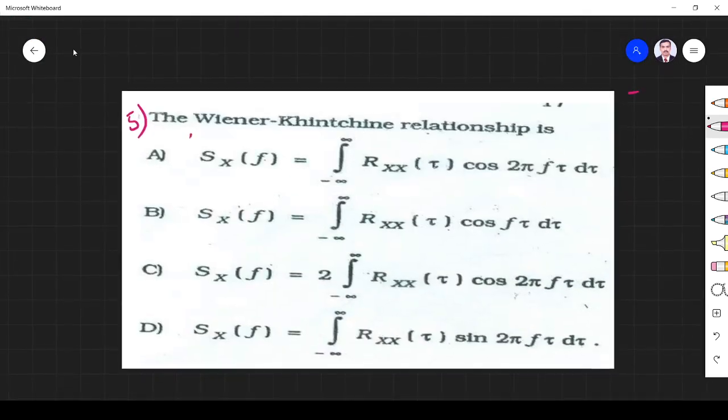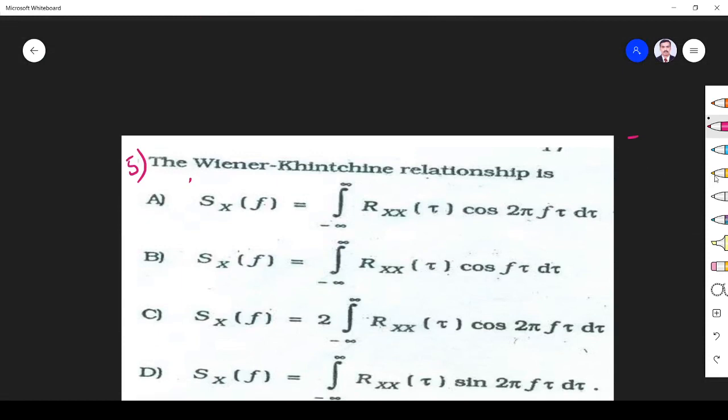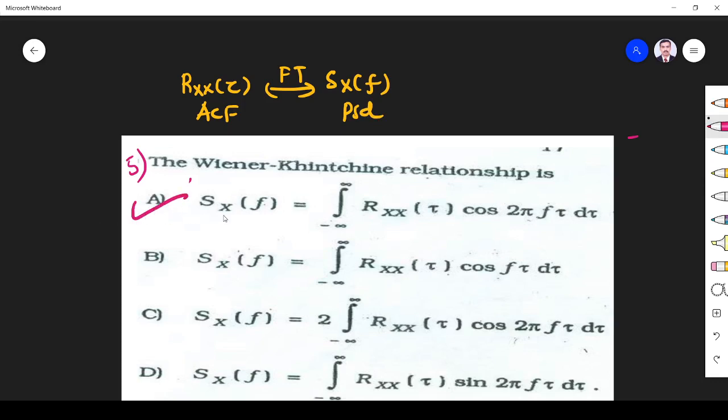Okay. The next question is the Wiener-Khinchin theorem relationship. We must know that the Wiener-Khinchin theorem relates autocorrelation and power spectral density. What it says is that the Fourier transform of the autocorrelation Rxx gives the power spectral density Sx. So the theorem is option A. It's a direct question.